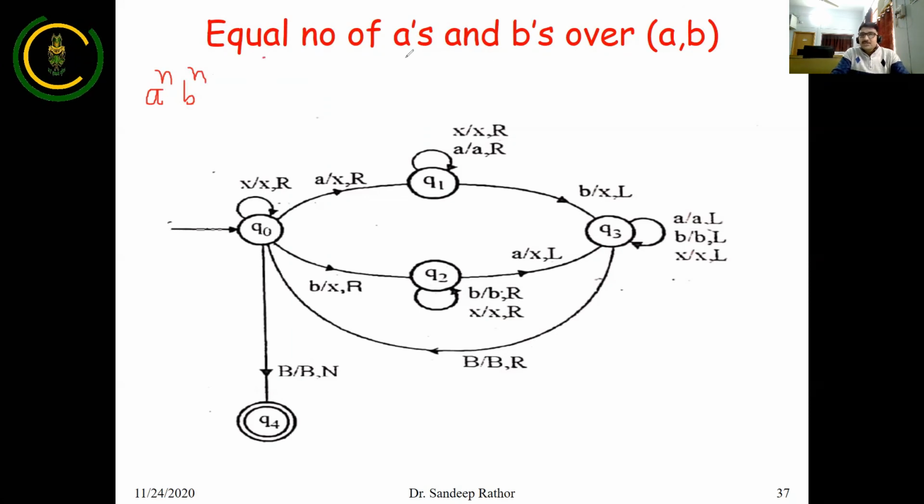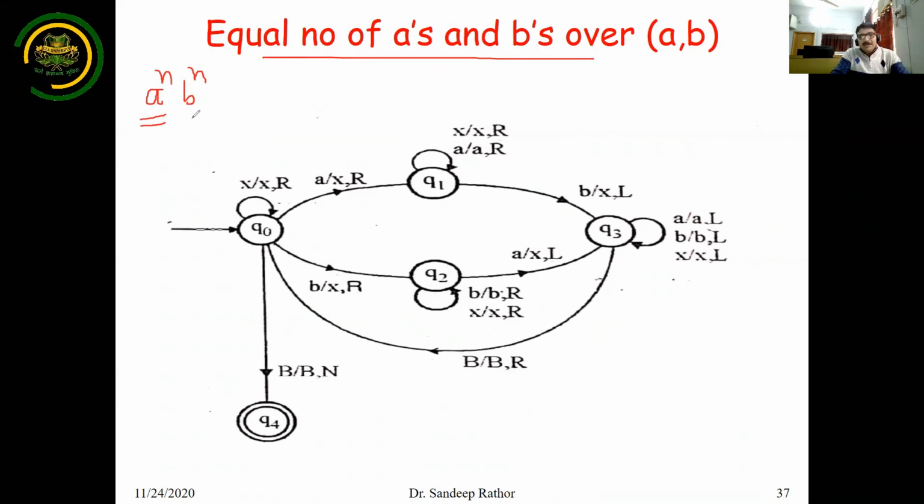But it is totally different from this one, because in that problem it is decided that your machine will always read the symbol A first. But for equal number of A and equal number of B, your string can start with A or can start with B. That is the first difference. Another difference is that in A^n B^n, after completing the A occurrences, B will start.